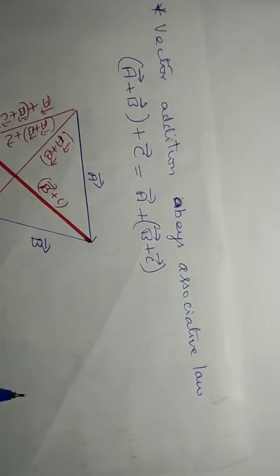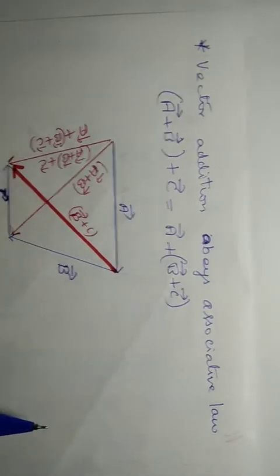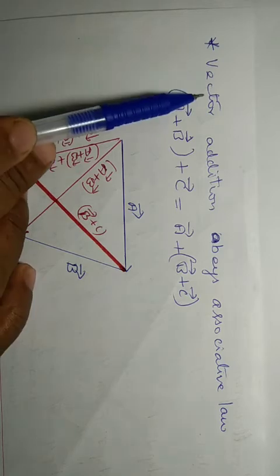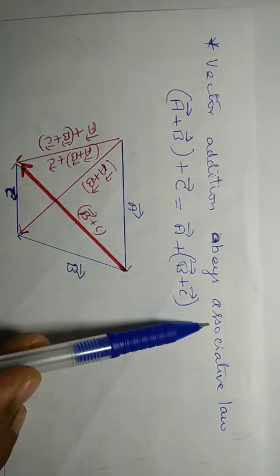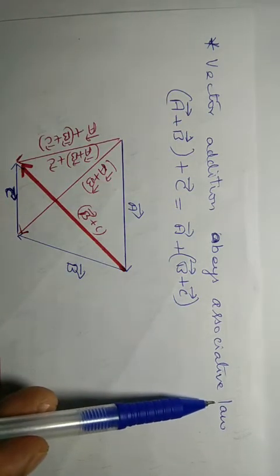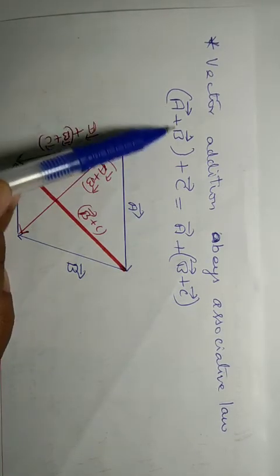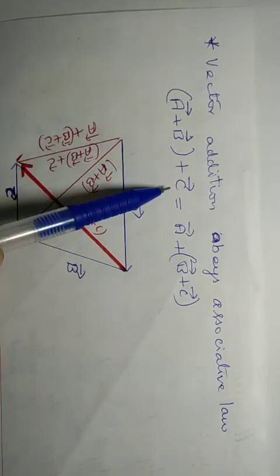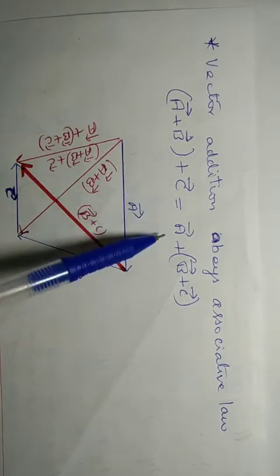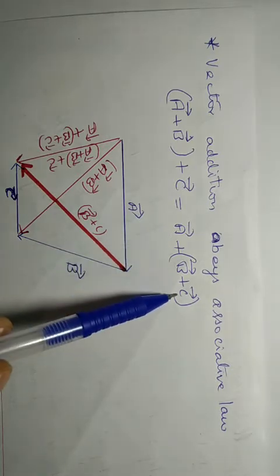Next, let us study another property, the associative law. Vector addition obeys the associative law. In mathematics you have studied what the associative law is. In addition, it is (A plus B) plus C equal to A plus (B plus C).